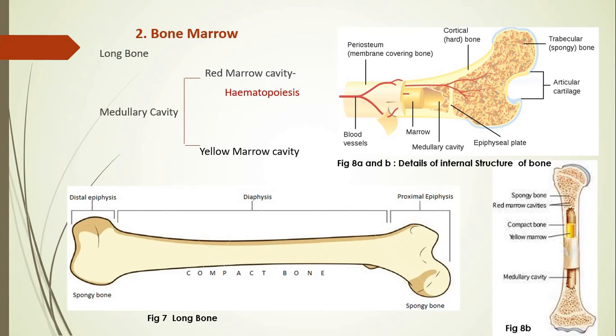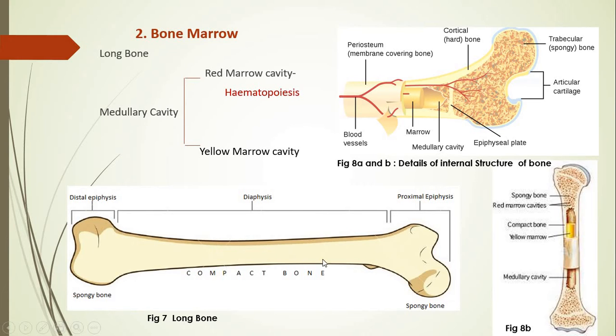In figure number 7, you can see that the bone shows two knob-like structures at the extreme ends, which are called the proximal epiphysis and distal epiphysis. Now these proximal and distal epiphyses are concerned with attachment of the muscles, and internally they contain the red marrow cavity or red bone cavity. Now this red bone cavity is concerned with hematopoiesis. That means it is concerned with generation of blood cells as well as lymphatic cells.